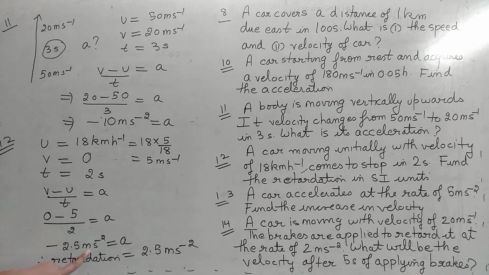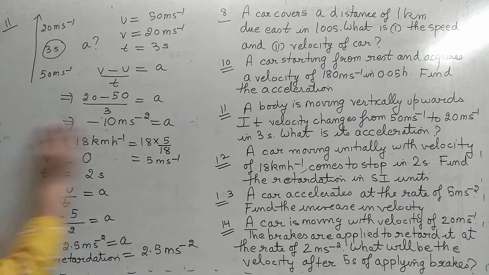Negative of acceleration is retardation. So when we are writing retardation, there will not be negative sign. अगर हम acceleration लिख रहे हैं तो उसके साथ negative आएगा. But when we are writing retardation, then there will be no negative sign along with it. और इसका SI unit क्या है? Meter per second square, and that we have written.